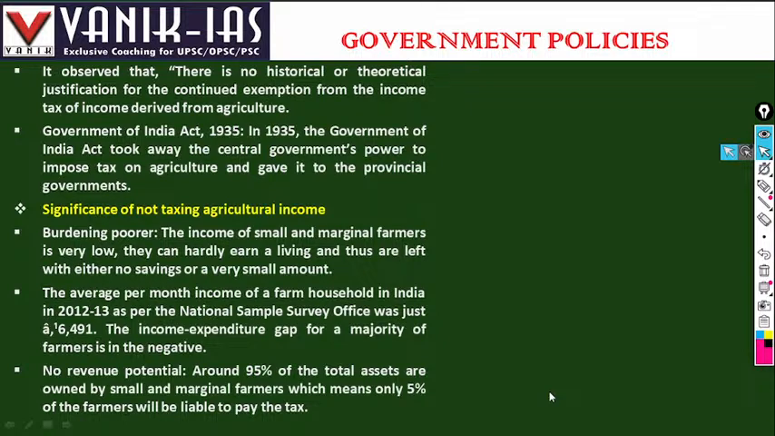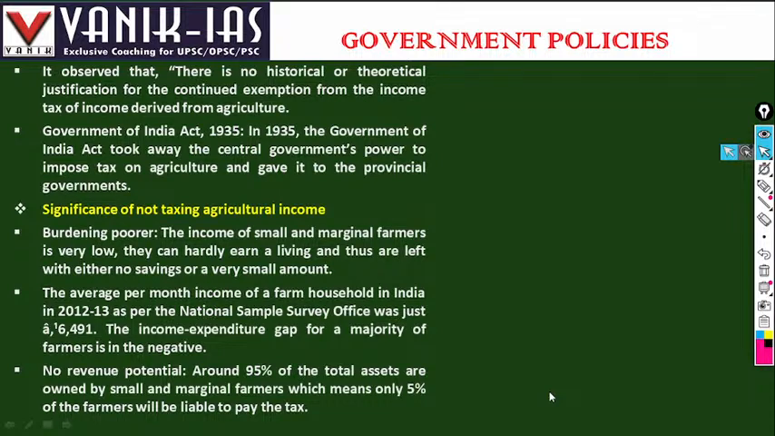The average monthly income of a farm household, according to the survey office, was 6,419 per month. So a farm household earns only about 6,400 per month on average.